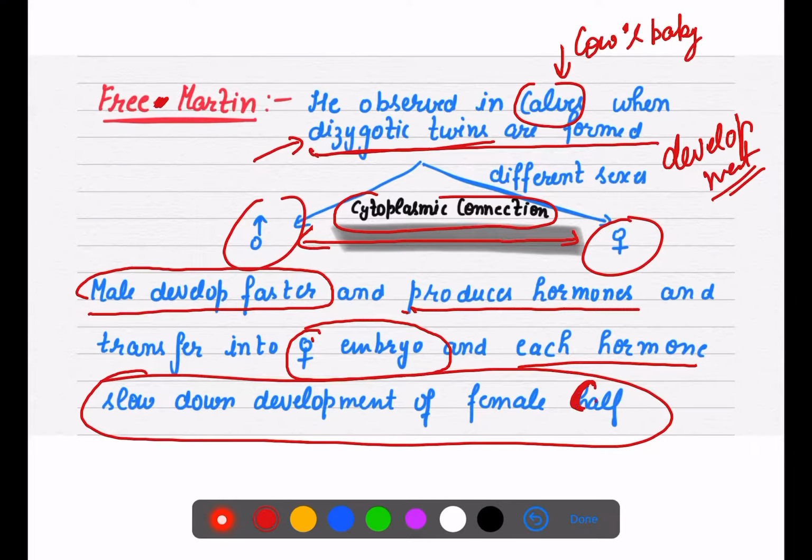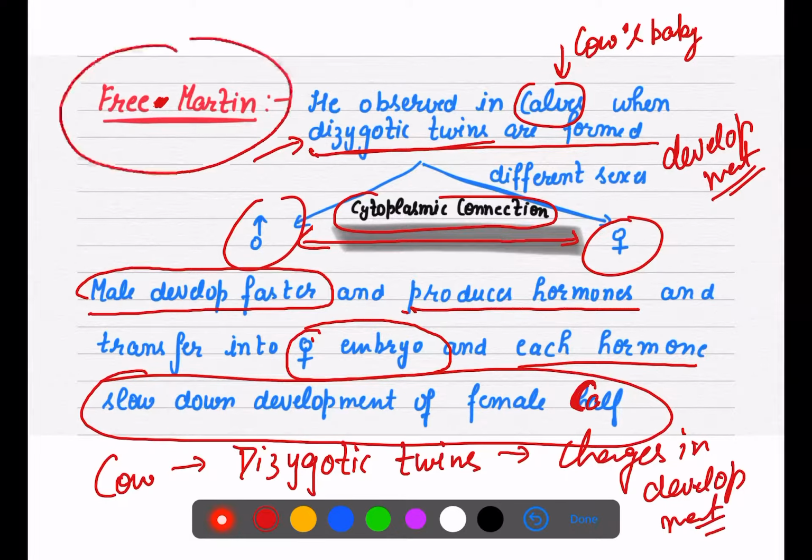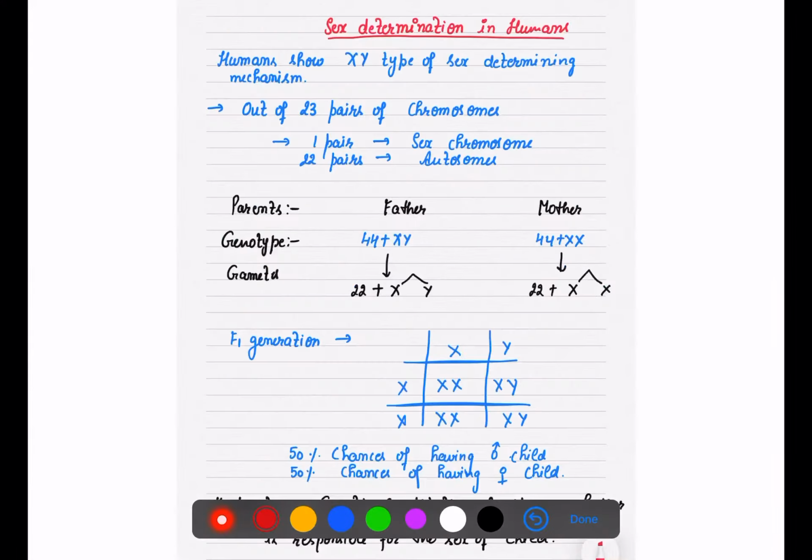So if a cow is having dizygotic twins, then there are also changes observed in their development because of the hormones produced by males. So this study was done by Free Martin. Again, it is very important for your objective point of view.